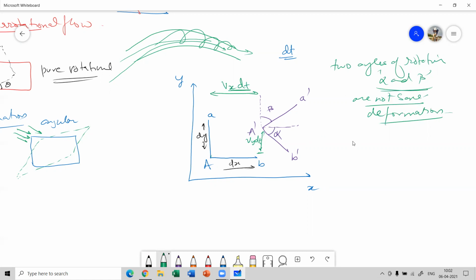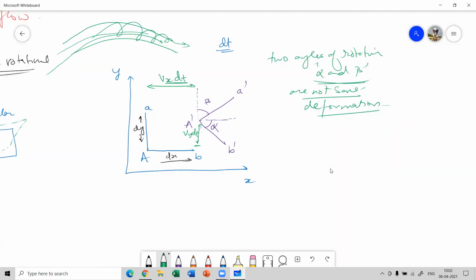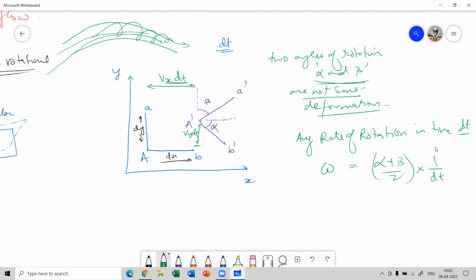So let's say the average rate of rotation in time dt, because it moves in a certain time dt, is represented by omega, which is nothing but the average of alpha plus beta in a time dt. So let's say this is the average rate of rotation.